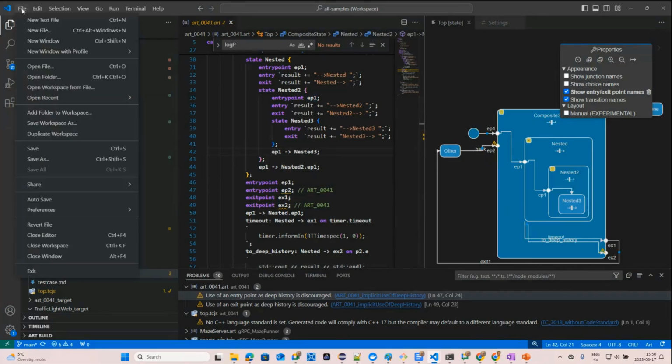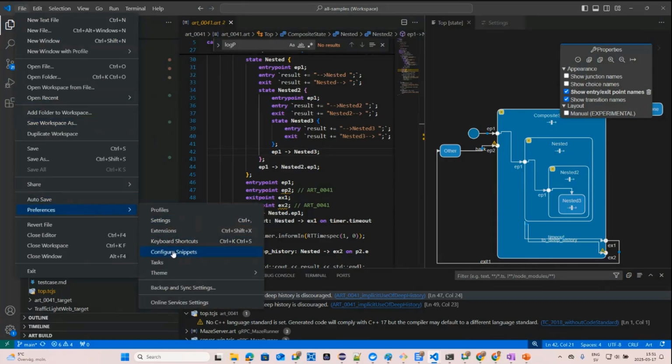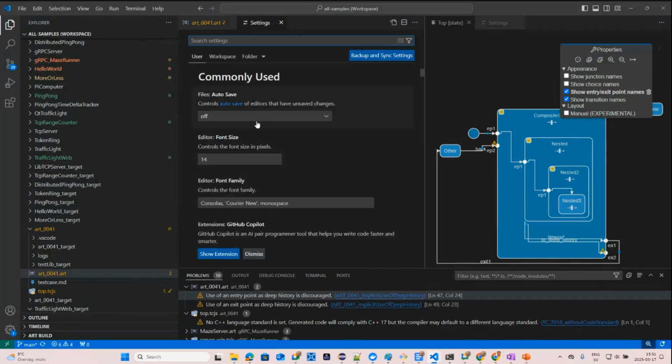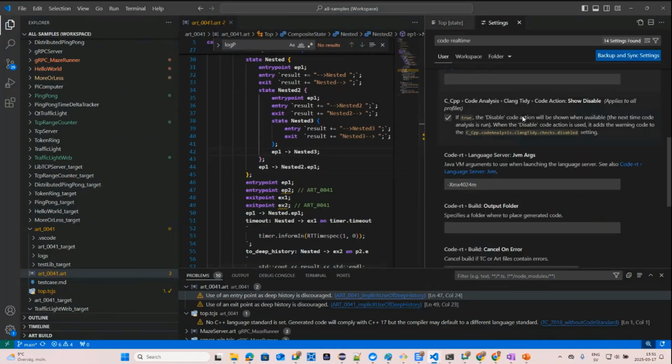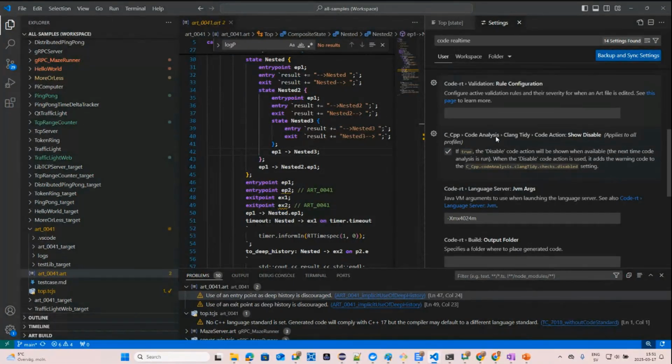Then we also improved how you can configure these rules. Previously it was only possible to configure them one by one. And it is something you do, well, I actually had it already open here. So here in the code real-time validation rule configuration, you could previously type things like I0041, where 0041 is the number that this validation rule has. And now what you see, I converted this warning to an information, thanks to the I here. But this was tedious if you want to configure multiple rules at the same time.